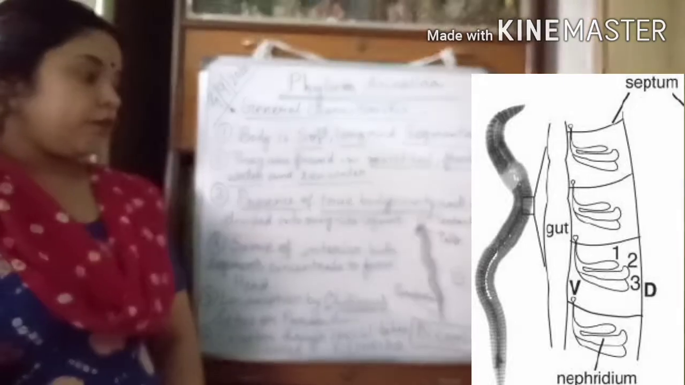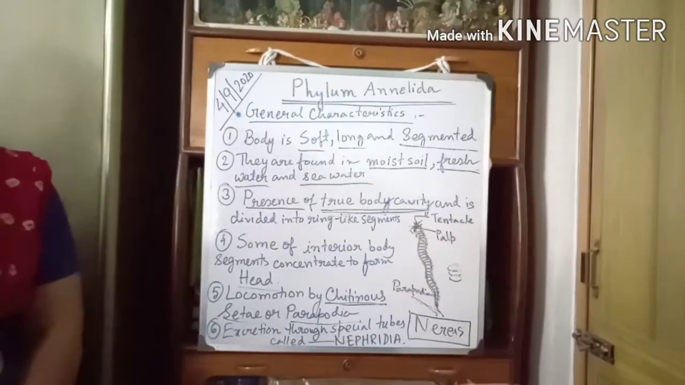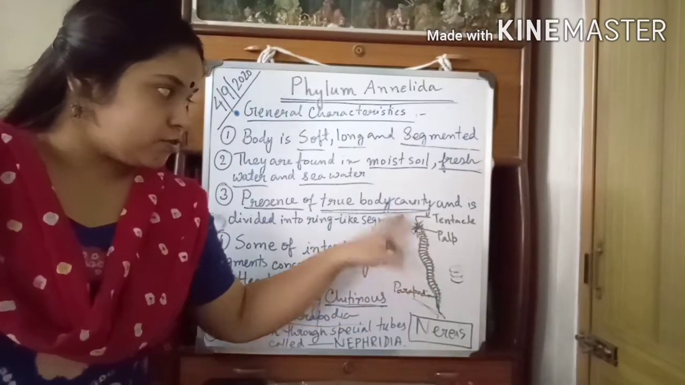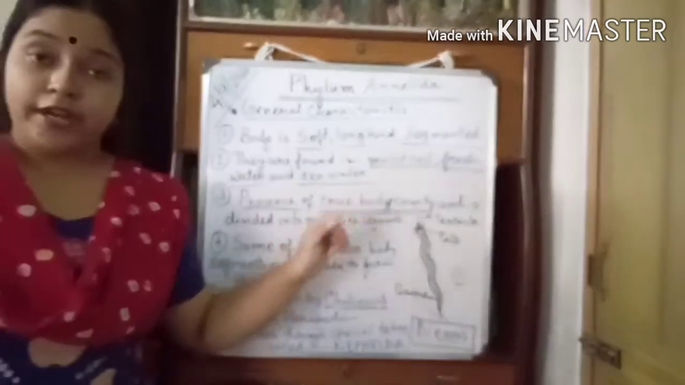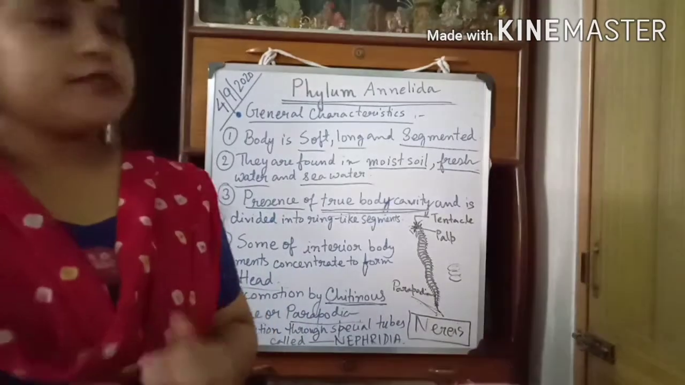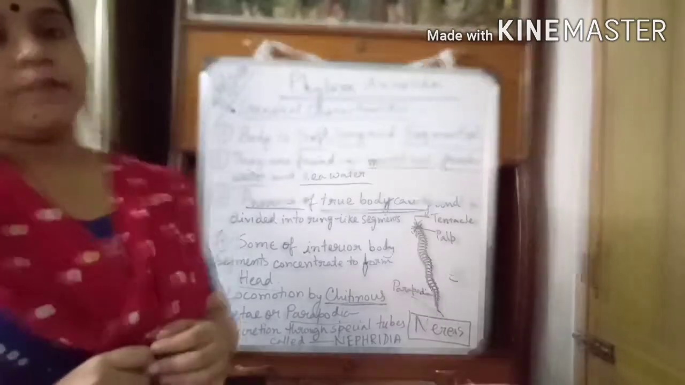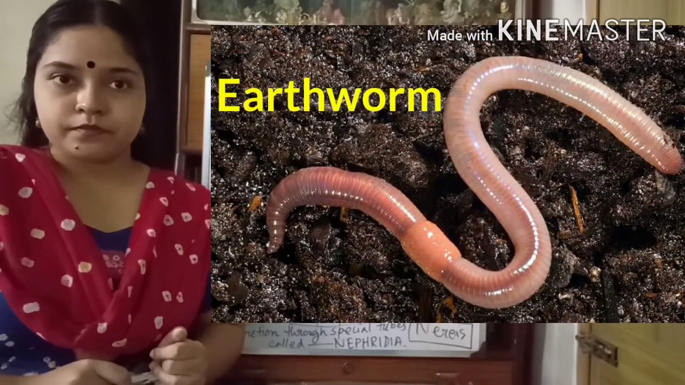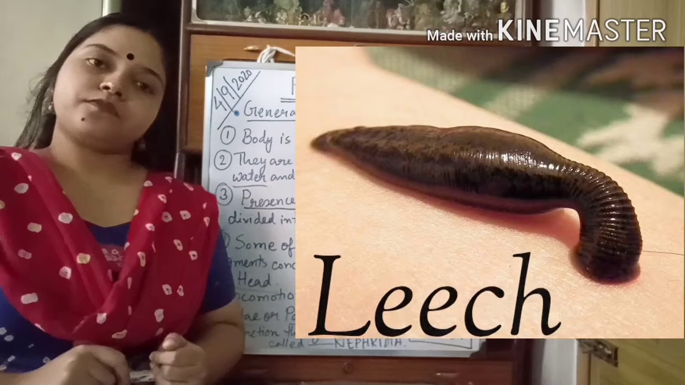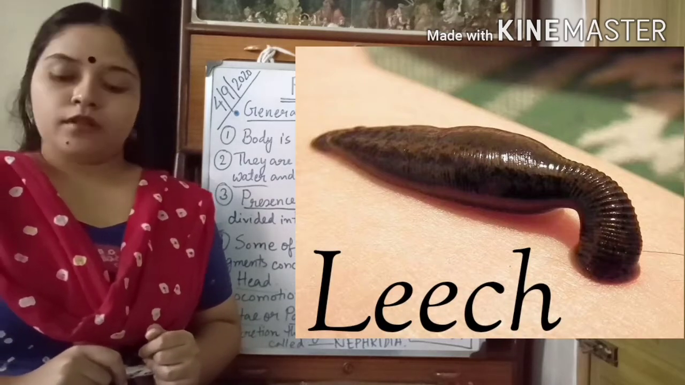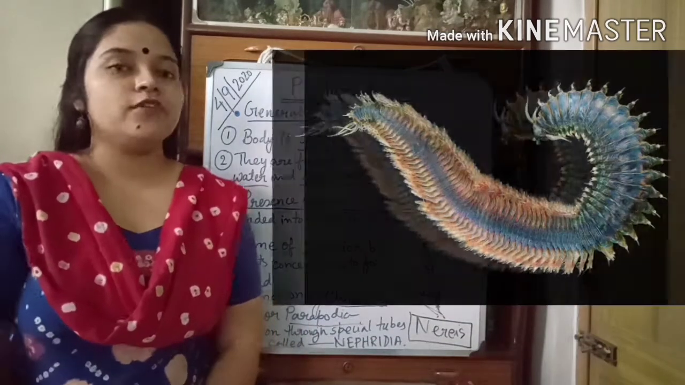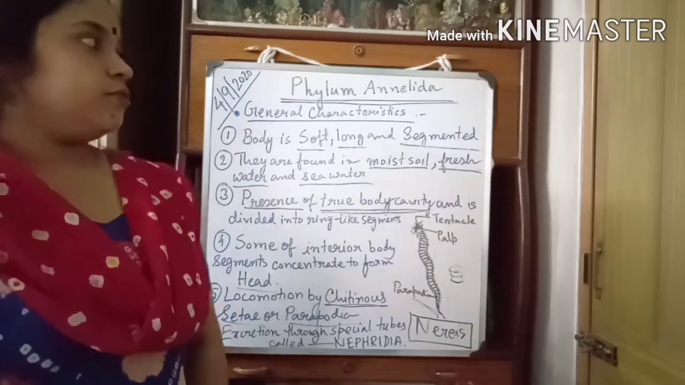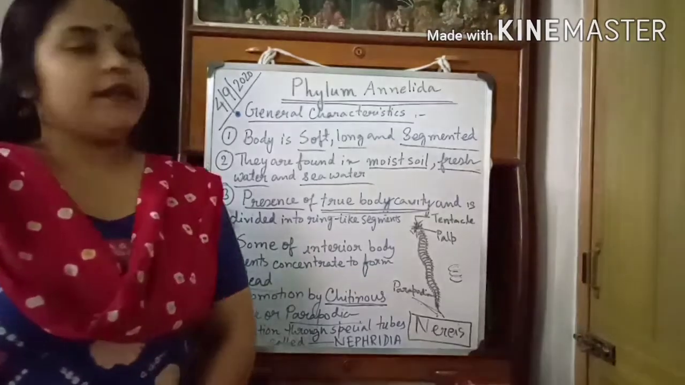See the picture. Okay, and they also have tentacles. In Nereis, you can see they also have tentacles. Some other examples of annelids are earthworm, leech, and also see the actual picture of Nereis. Okay, so this is all about the phylum Annelida.